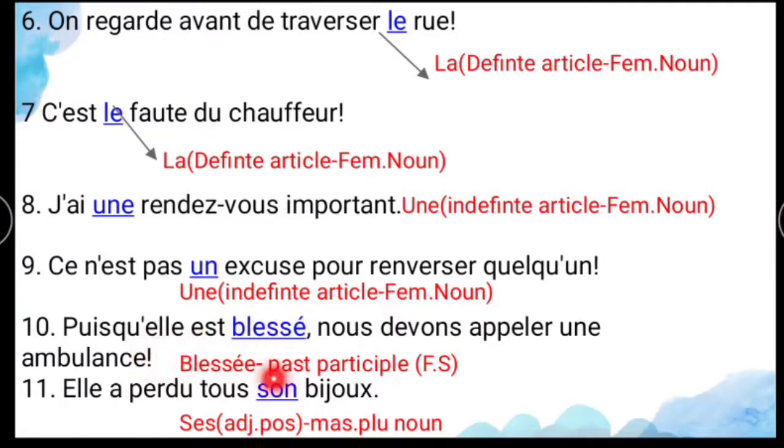And 11th one is "Al a perdu tout son bijou." Here the mistake is the possessive adjective, that is "ses." Why? Because the noun ends with X, that is a plural one. For the plural one you have to use "ses," not "son." So this is all about the second section, that is "corriger les fautes," that is correct the mistakes.